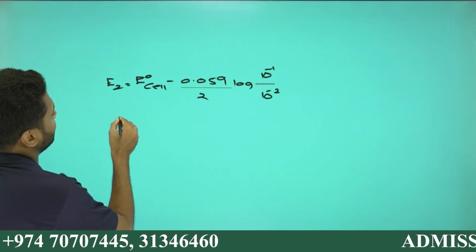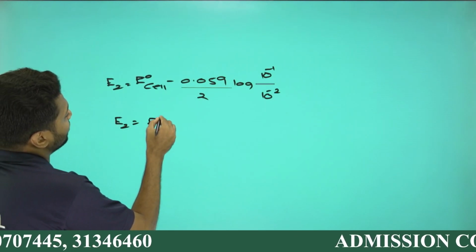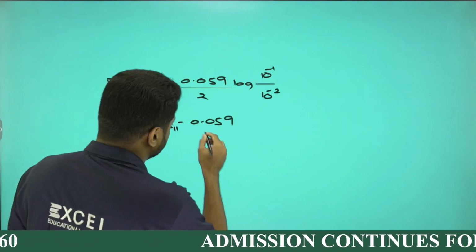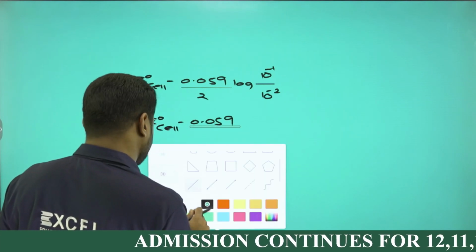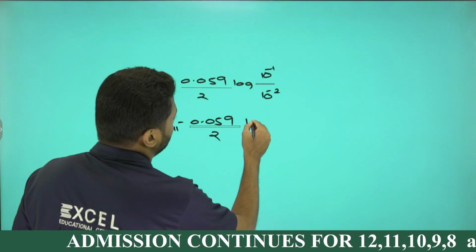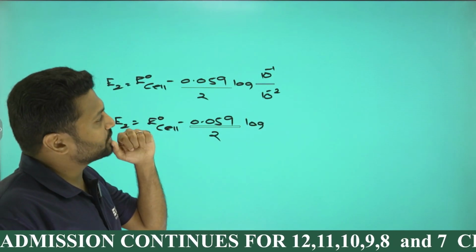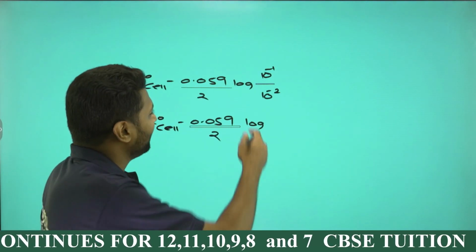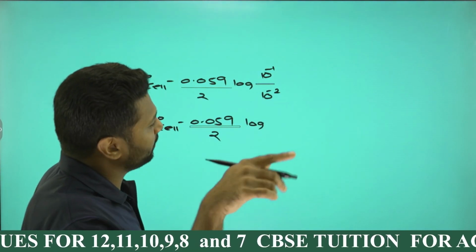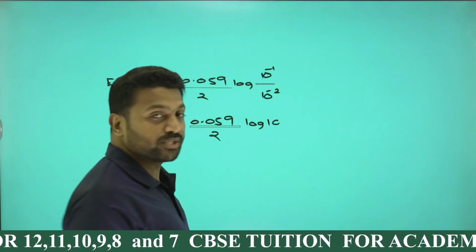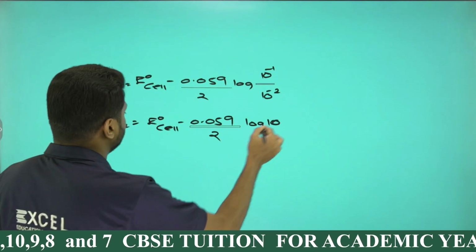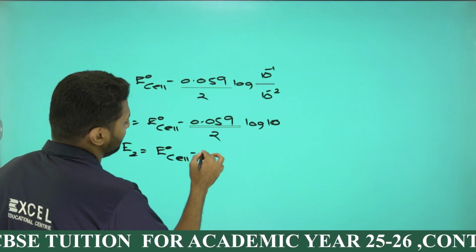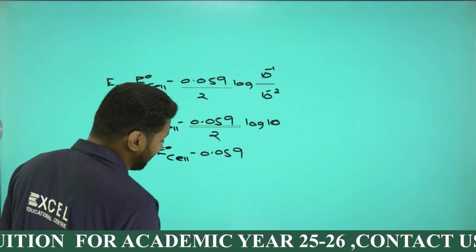So we get E2 equal to E0 cell minus 0.059 by 2 log of 10 raised to minus 1 by 10 raised to minus 2, which will be 10 raised to 1, that is 10, and log 10 is 1. So E2 equals E0 cell minus 0.059 by 2.